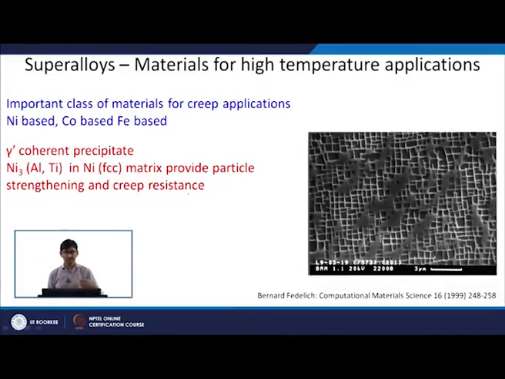Basically it provides an obstacle to dislocation movement. So, this kind of material can be used at higher stress conditions and lower temperatures, because it will be able to give an effective obstacle to dislocation movement. So, wherever dislocation creep is dominant, we can use a material like a superalloy.